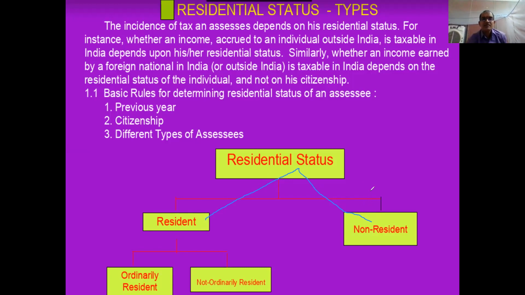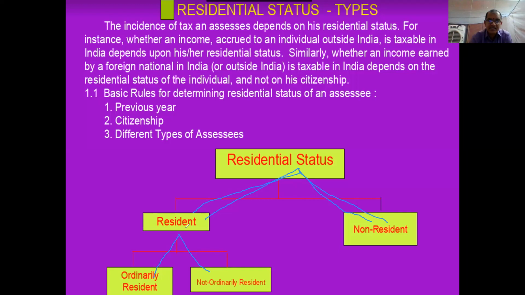It depends on the number of days he stayed in our country. Resident is also divided into two types: ordinary resident and not ordinary resident. There are certain conditions you have to note down, and we will do some simple problems in this class and in subsequent classes. But first, note down this residential status: resident and non-resident.